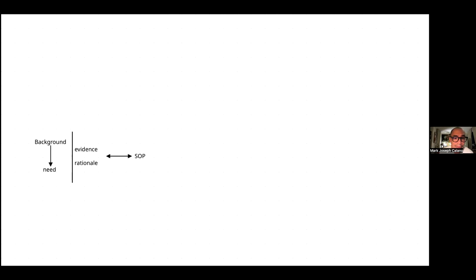The statement of the problem, for example, we can look at it in terms of the general statement of the problem. But also, on the other hand, we can look at it in terms of the specific statements of the problem. So two dimensions.